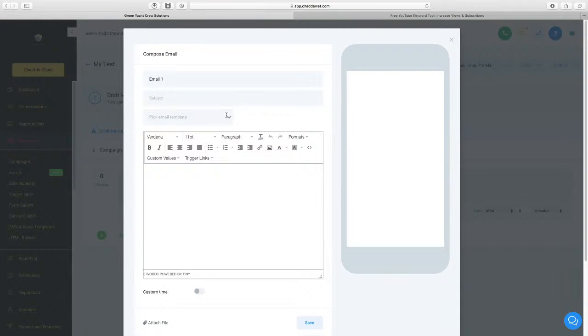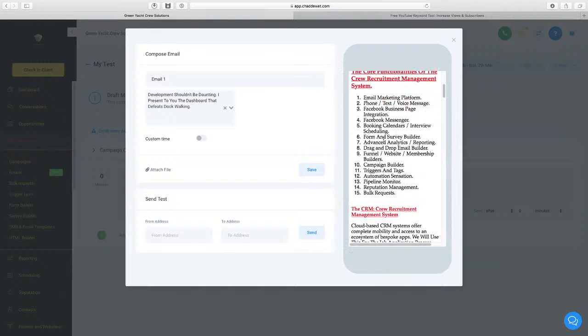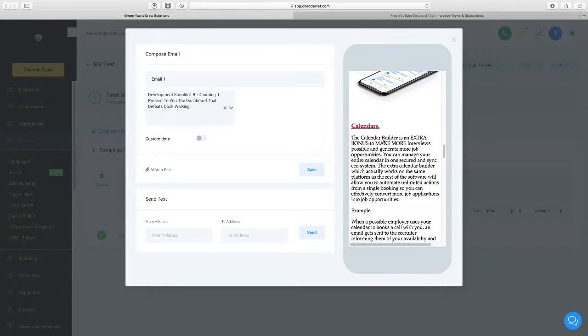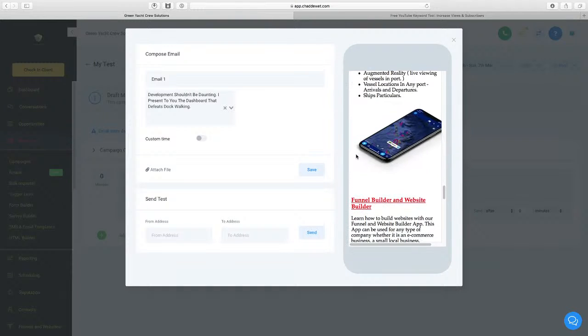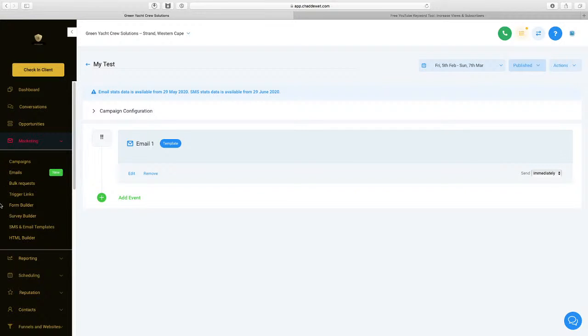I'll write them an email. I'll come and pick a template that I've already designed. Okay, there's a template that I've already designed. Looks nice. It's got everything. It's got clicks in it. It's got everything that it needs inside of it. And then I'm going to say save. And this must be sent immediately after someone's added to the campaign, and I'll add them as a draft or published. Okay, now we go to triggers.